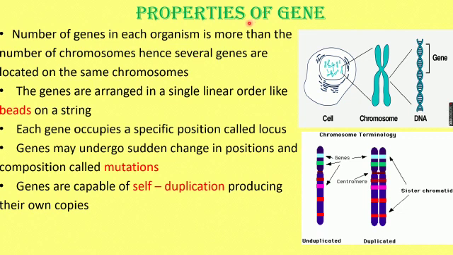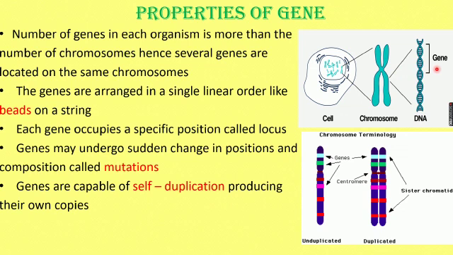So where it is located, what are the properties of the gene, we are going to see. This is a cell. It consists of the nucleus. Inside the nucleus, you can see the thread-like structures. They are called chromosomes. And these chromosomes are made up of the genetic material, DNA strands, double helical strand, which was proved by Watson and Crick. And this DNA consists of genes.